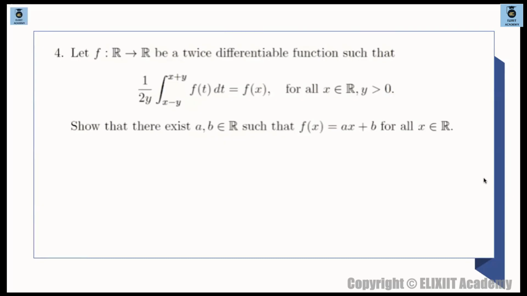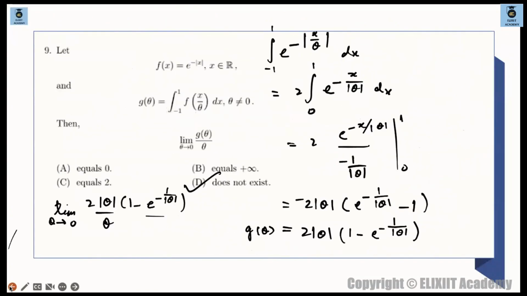We have to show that there exists a comma b belongs to r such that fx is equal to ax plus b. So you can use that average value वाला function logic. ठीक है, I am showing you, I'll just show you a theoretical, more theoretical proof as well, but वो भी चलेगा. You know, this is more of a similar question to this problem which we have done.